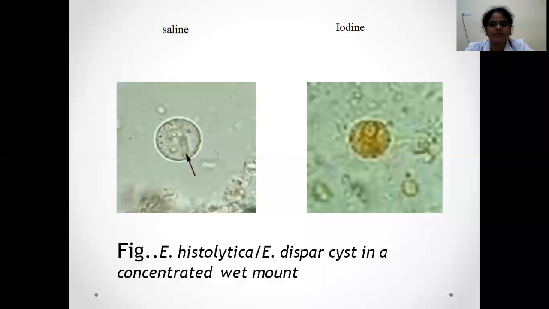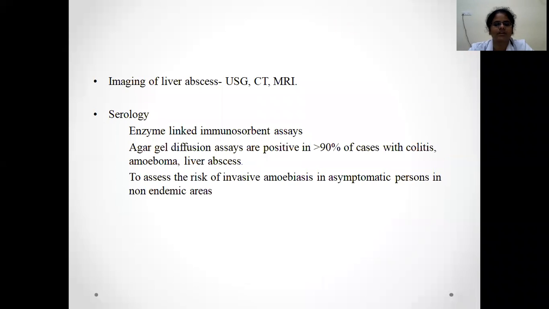This is the saline preparation and the iodine preparation of Entamoeba histolytica. The cysts of Entamoeba histolytica and Dispar are almost identically similar. The other thing will be the imaging of the liver abscess, that is ultrasound, CT and MRI. Serology, enzyme-linked immunosorbent assays.